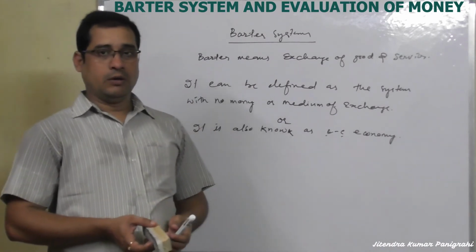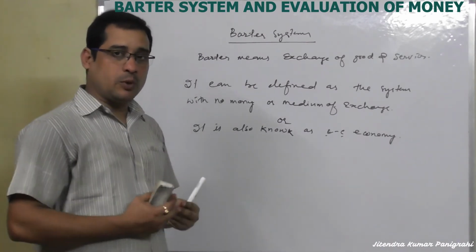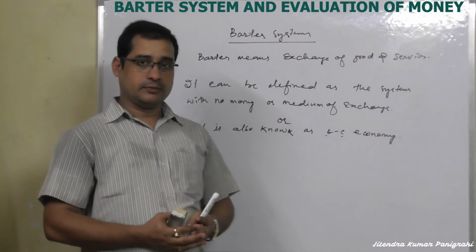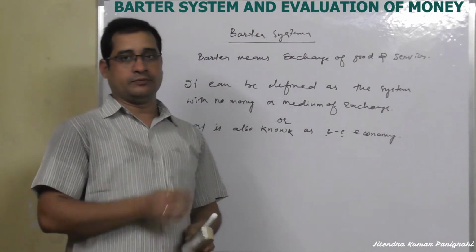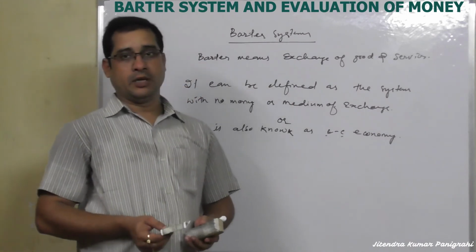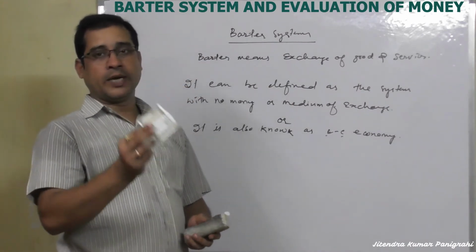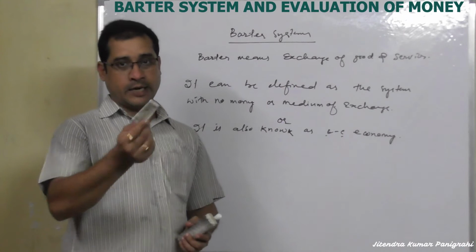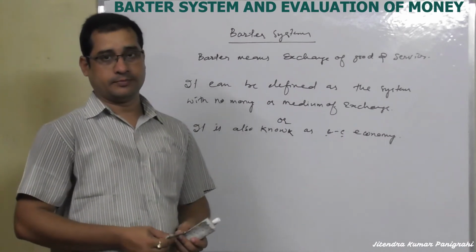Now I am going to discuss the importance of money, why it has evolved in the economy, and why the currency note and modern forms of money like debit cards and credit cards are prevailing in the market.